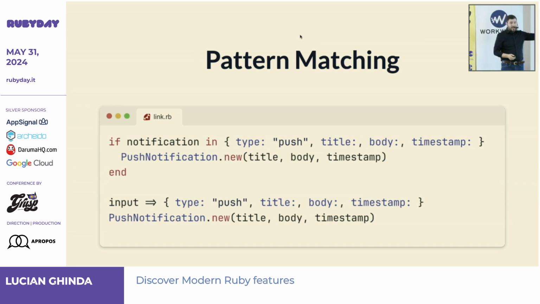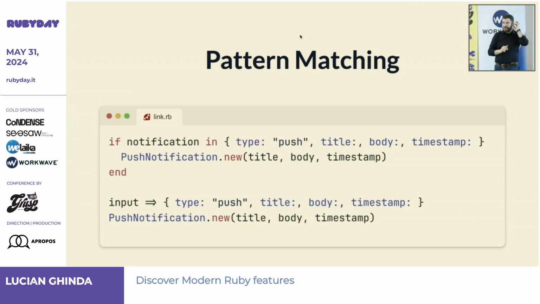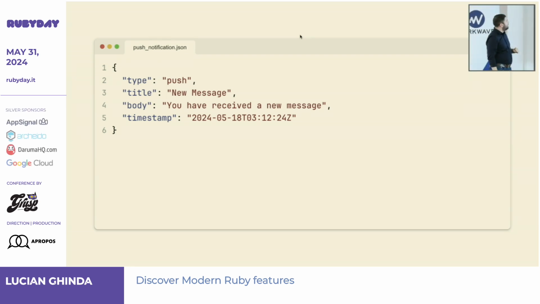Yeah. And it brings me to actually the thing that I think has the possibility to change the shape of the code or the code design that we are using. And here I will just show you some examples, but this concept is more complex than what I will show you. More complex in the sense that you can do more with it, right? But let's take it again with an example. You have to parse or ingest some kind of JSON that looks like this, and you only have this type for now. That's the request. You have a push notification, you have to do something with it.